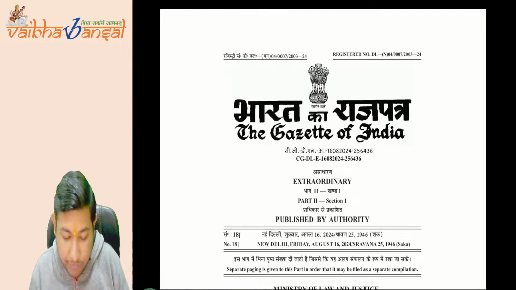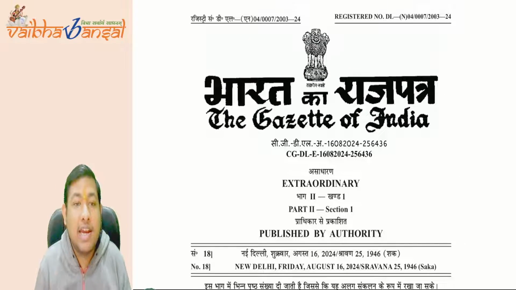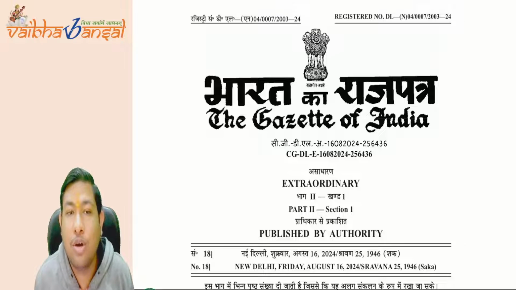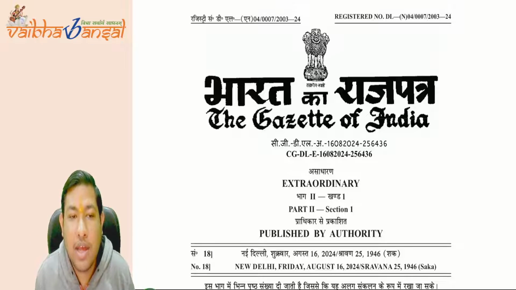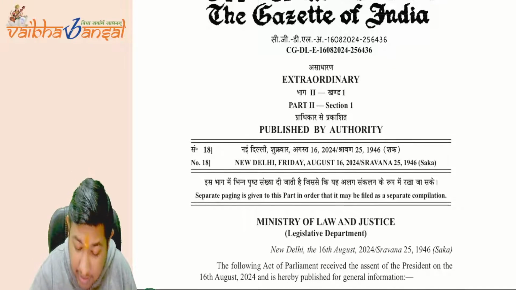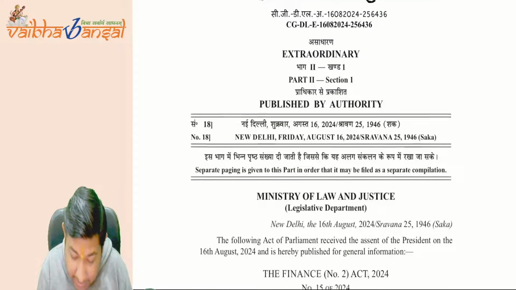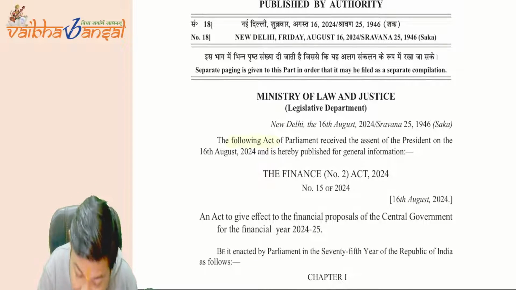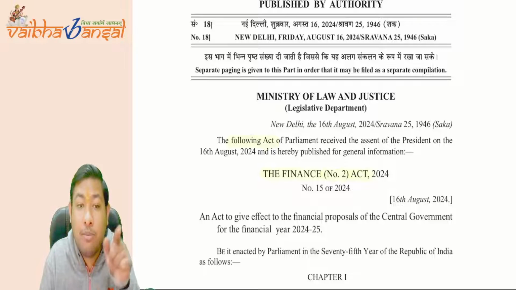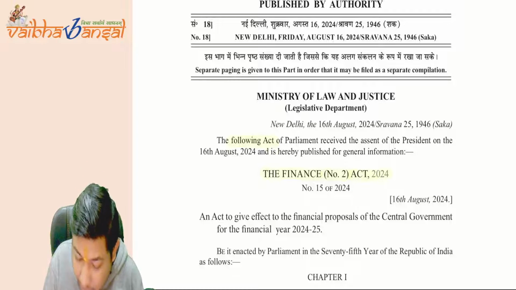The assent of the president of India comes, and it is published in the Gazette of India, written as Bharat ka Rajpatra. Under that, the Finance (No. 2) Act, the wording changes from bill, and it becomes Act 2024.